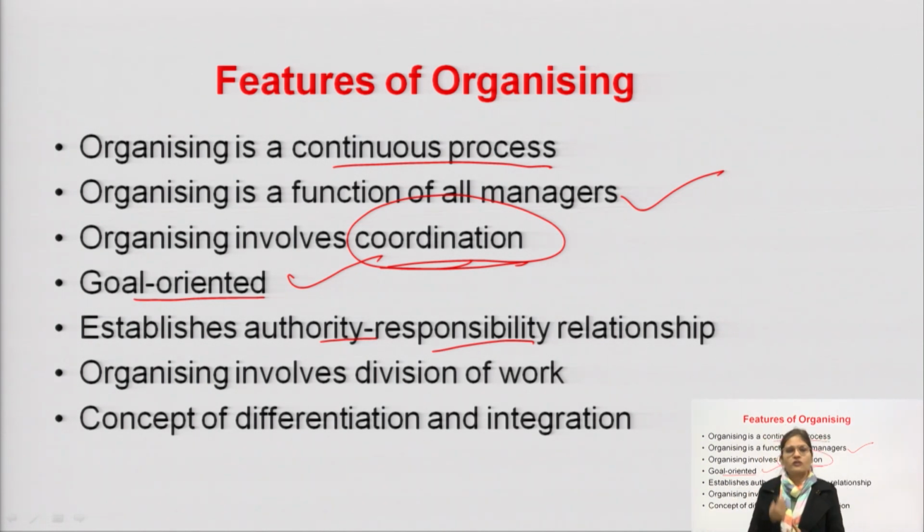Take the example of a security guard. His work is to stop unknown vehicles in the campus, right? His responsibility is to take care that any unknown vehicle does not enter the campus, so he also has the power to stop those vehicles that are unknown to the campus. To perform his responsibility, that power also has to be allotted to that particular security guard so the work is done effectively. The same way, authority and responsibility need to go simultaneously.